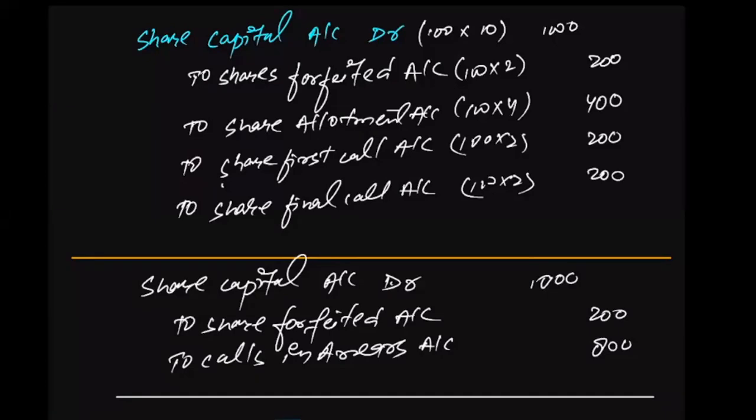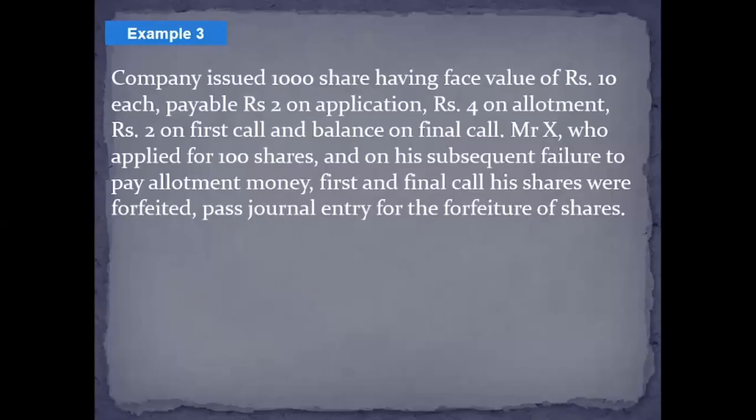And the investor would not be able to claim back the amount that will be completely forfeited by the company, and the number of shares that has already been issued to him will be cancelled, and now the same share can be issued to some other person. Since the shares issued to this person have been cancelled, now the company is in a position to issue the same shares to some other investor, and raise funds from such other person. All right, so I hope everything is clear until this point.